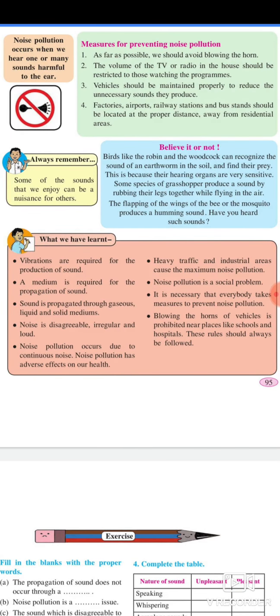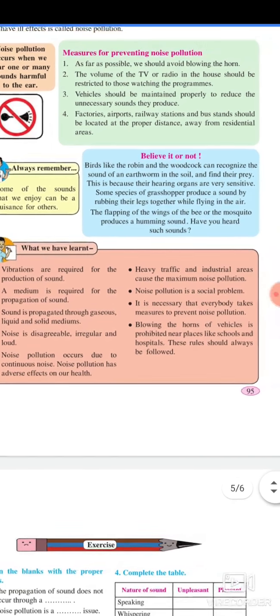What we have learned. Vibrations are required for the production of sound. A medium is required for the propagation of sound. Sound is propagated through gaseous, liquid, and solid mediums. Noise is disagreeable, irregular, and loud. Noise pollution occurs due to continuous noise. Noise pollution has an adverse effect on our health.